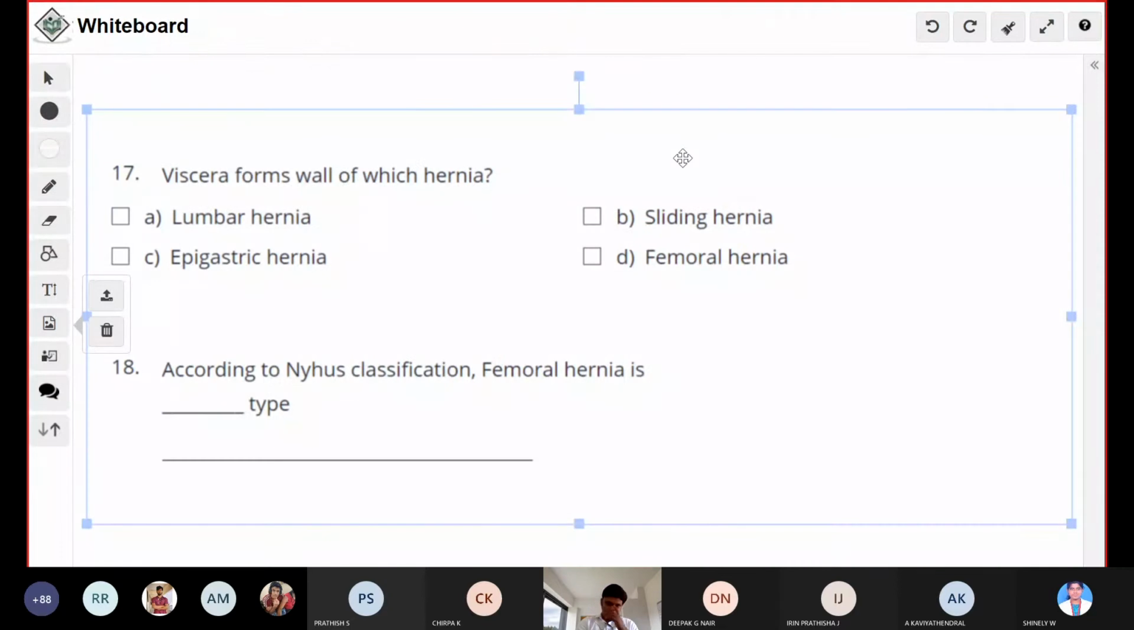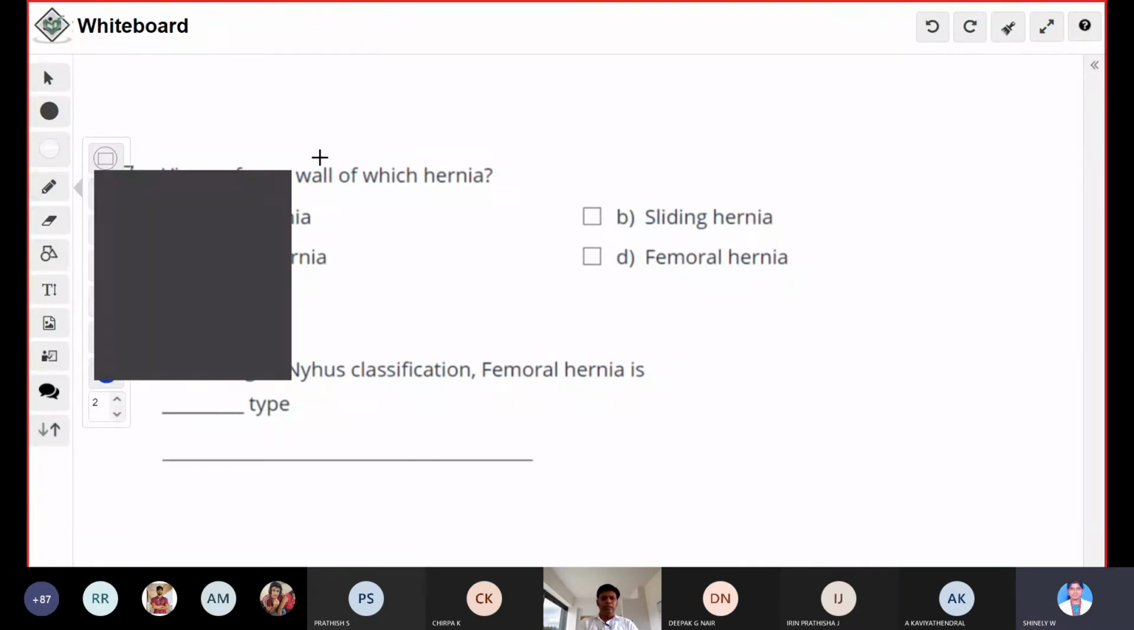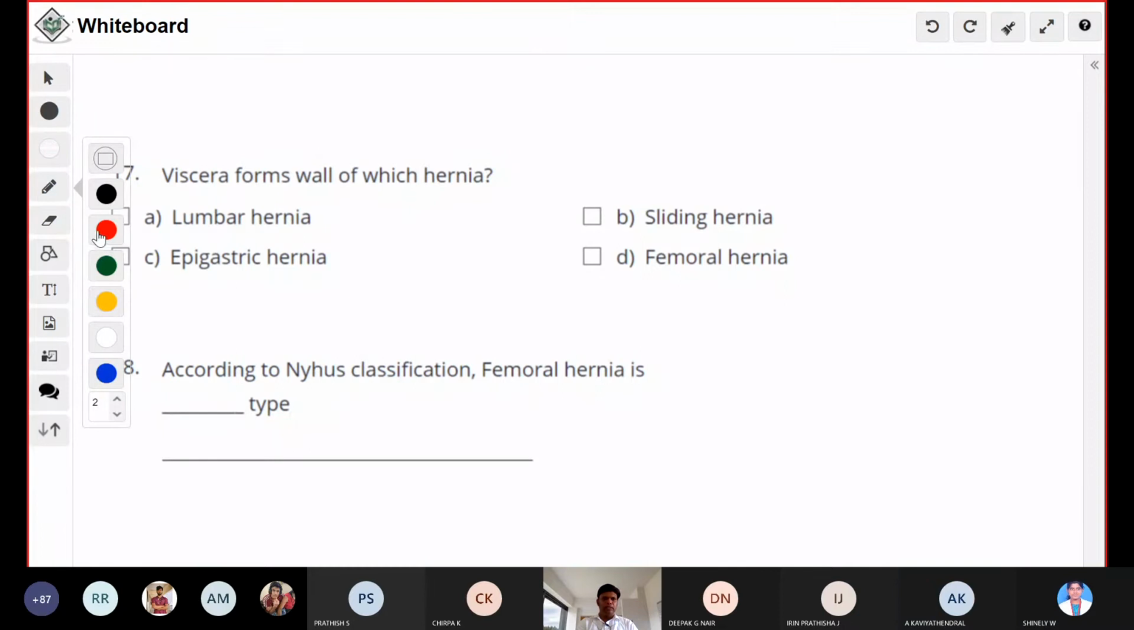Okay, so what is the answer for 17? Viscera forms the wall of which hernia? Sliding hernia. Yes, it's a sliding hernia. The definition of sliding hernia is that part of the hernial sac wall is formed by some viscera. If it is the right side, your content will be cecum. If it is the left side, your content will be sigmoid colon. If it is bilateral, your content most of the time will be urinary bladder.